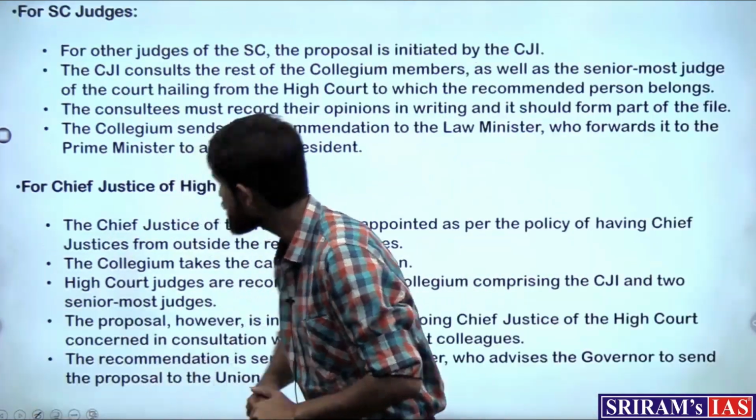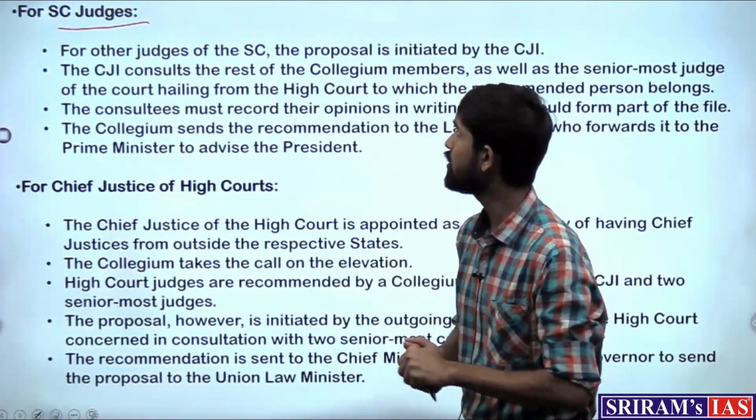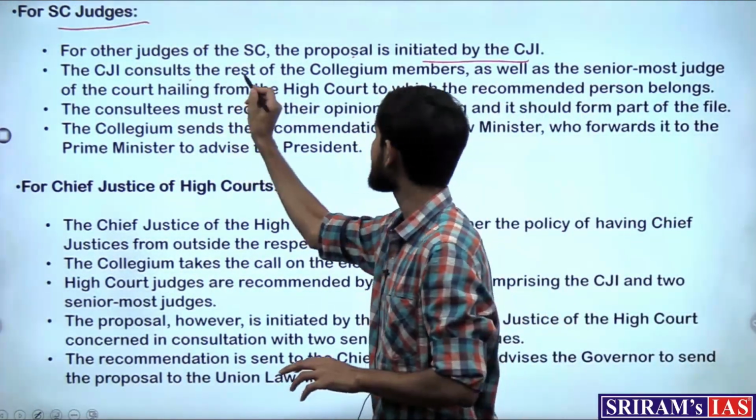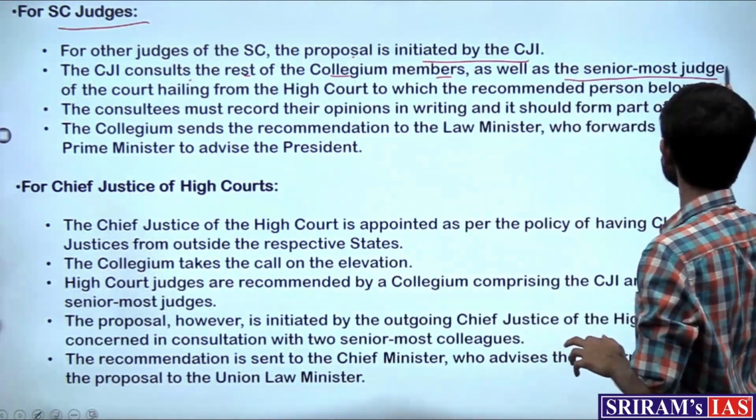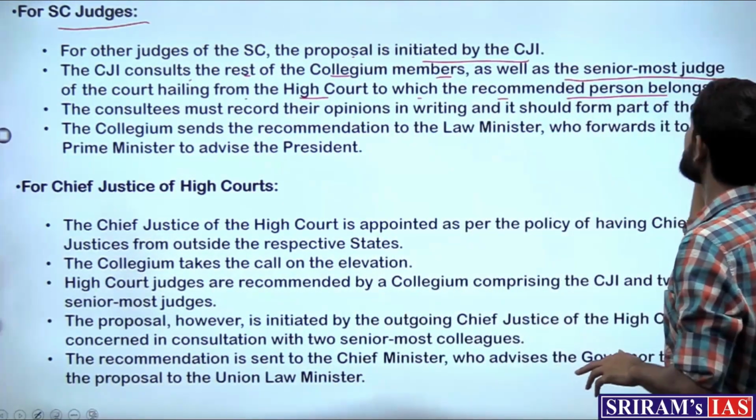And for the other Supreme Court judges, what will the collegium do? It will decide on the name. The proposal is initiated by the CJI. The CJI consults the rest of the collegium members as well as the senior most judge of the court hailing from the High Court to which the recommended person belongs.